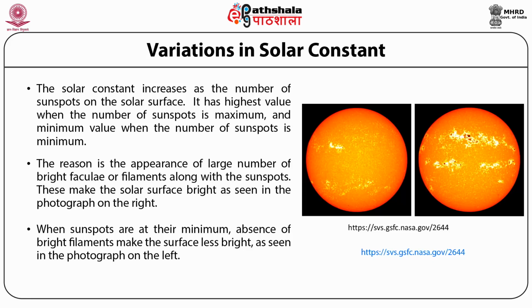So, students, let us summarize what we have learned in this module. First of all, we have seen that the Sun is the star nearest to us. It is a main sequence star. Secondly, the Sun is an ordinary star, not too big, not too small, neither too hot nor too cool.